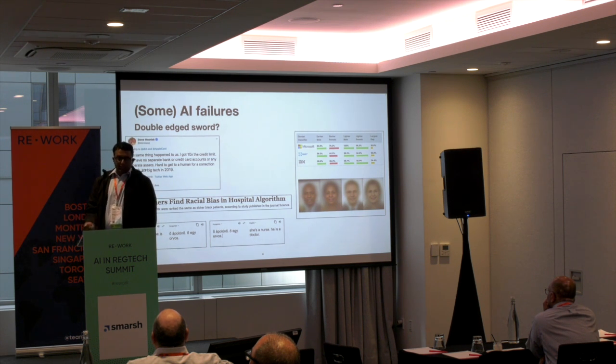For example, on the top left, we have this infamous tweet from Steve Wozniak, Apple's co-founder, when he applied for an Apple card and actually got a credit limit 10 times that of his wife. Although both of them had joint assets, the algorithm gave a 10x credit limit to Steve. What do you all think? Do you think it's fair? Any takers here? What do you think happened here?